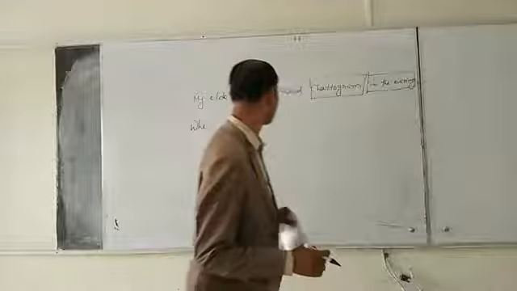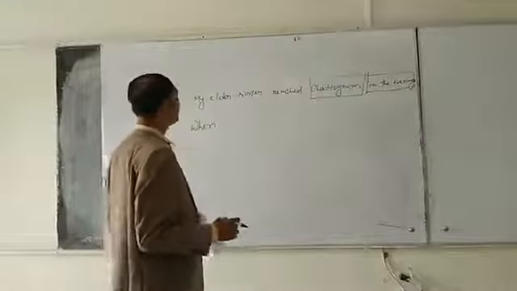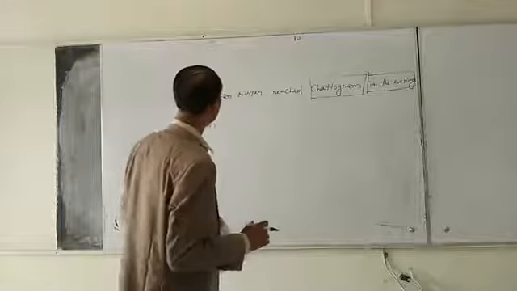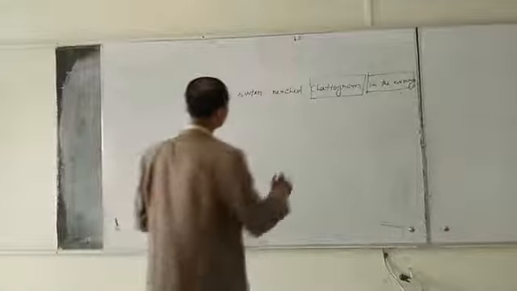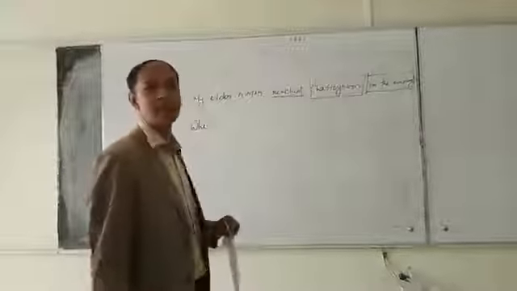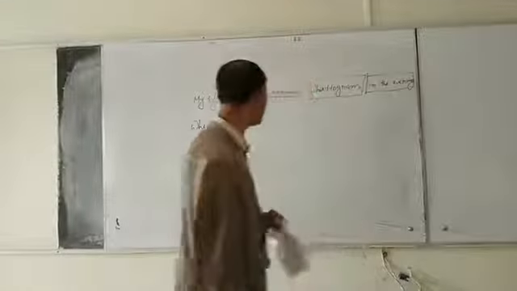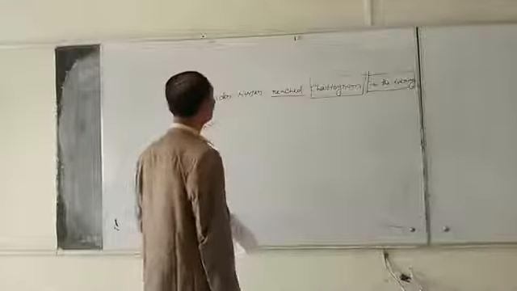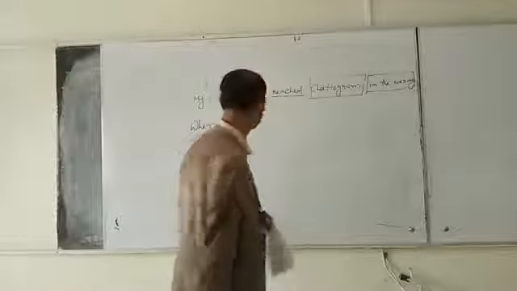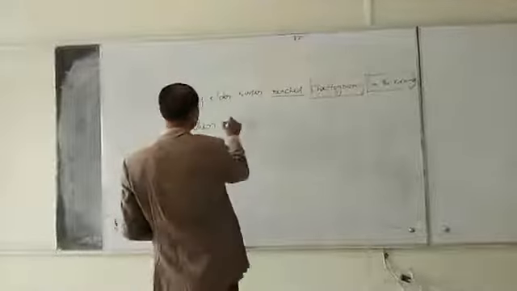Okay, dear students, so according to the structure, we will put auxiliary verb. As there is no direct auxiliary verb, we will take auxiliary verb on the basis of main verb. Okay, as the main verb is in past form, we will take did as an auxiliary verb. Okay, when